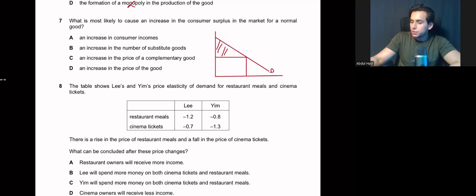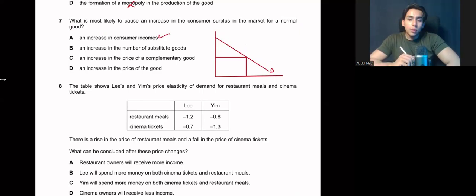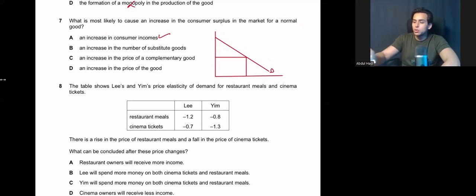Let's move further. A could be correct. An increase in the number of substitutes will increase your PED. This will make your good elastic, and you know that if your demand is elastic in nature, your consumer surplus will be low because consumers will be willing to pay less money for the same good that they consume. So your consumer surplus will decrease. We need to increase consumer surplus.